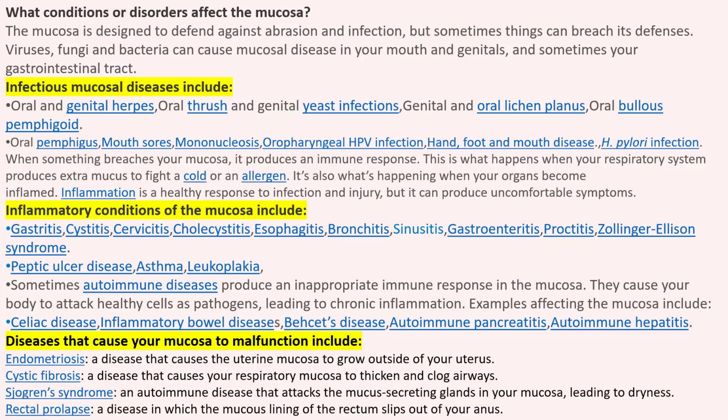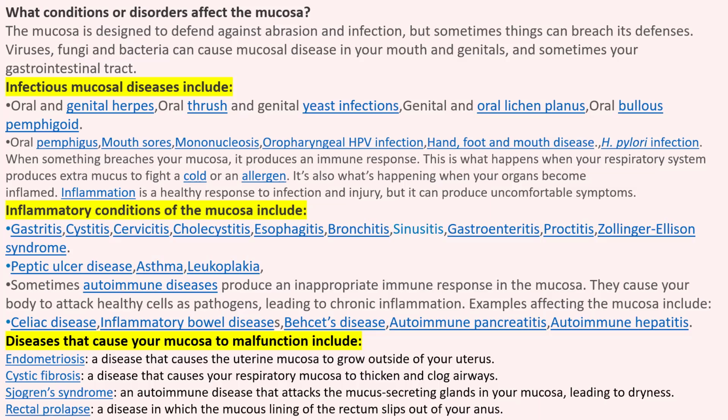Now, inflammatory conditions of the mucosa include gastritis, cervicitis, cholecystitis, esophagitis, bronchitis, sinusitis, gastroenteritis, proctitis, Zollinger-Ellison syndrome, peptic ulcer disease, asthma, leukoplakia, and sometimes autoimmune diseases. Autoimmune disease means cells are destroying your own cells, self cells.